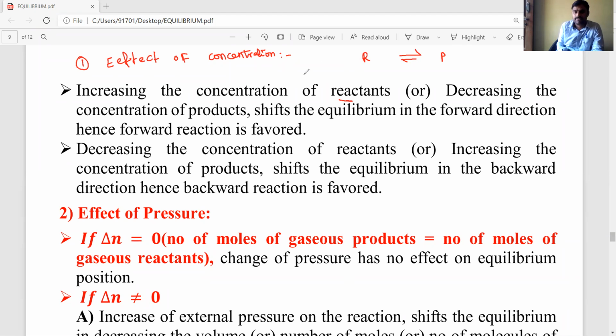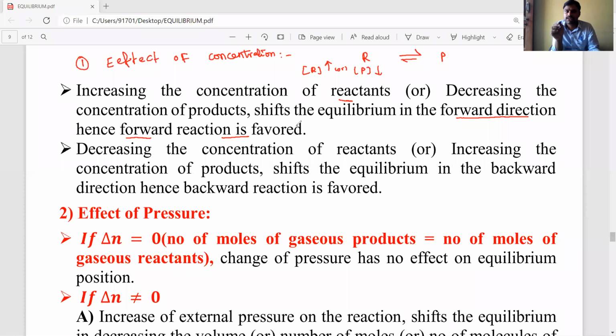If I increase the concentration of reactants, the concentration of products decreases relatively, then the equilibrium shifts in the forward direction, hence the forward reaction is favorable.